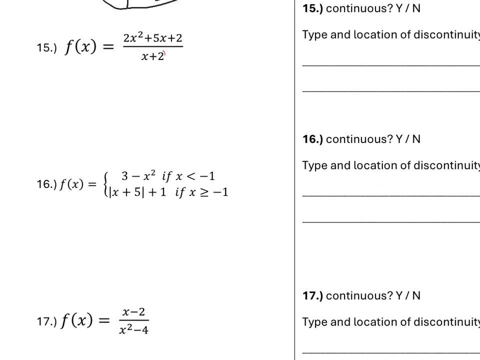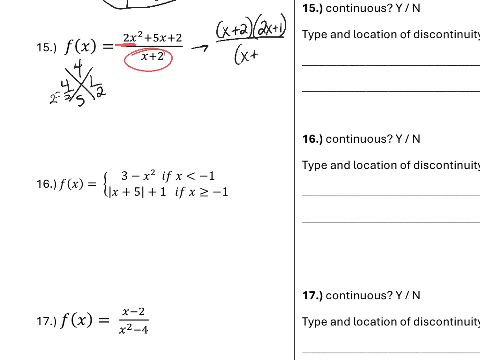Number 15, hopefully you notice that we have a rational function. We have a denominator issue. Before we figure out where it is, we want to first figure out what it is. So what I'm going to do first is factor top and bottom. 2 times 2 is 4, so 4 and 1. Because we had an a value that was not 1, don't forget to divide. So on top, we get x plus 2, 2x plus 1 over x plus 2.